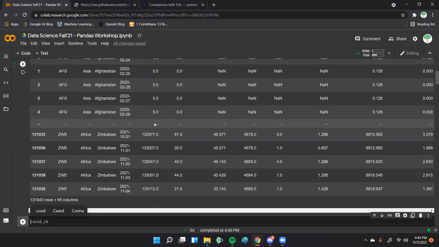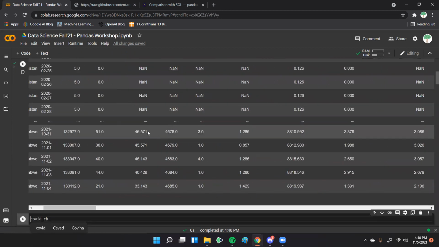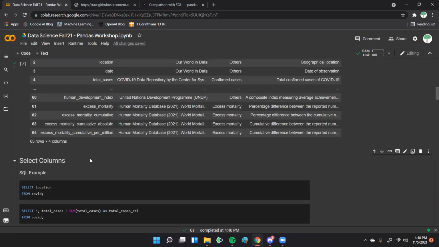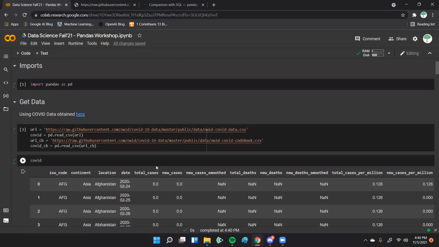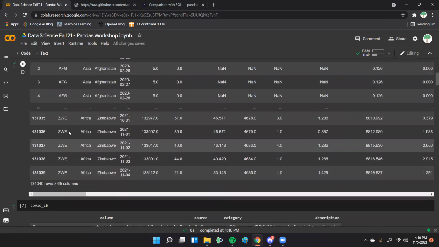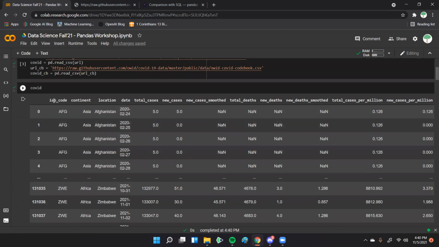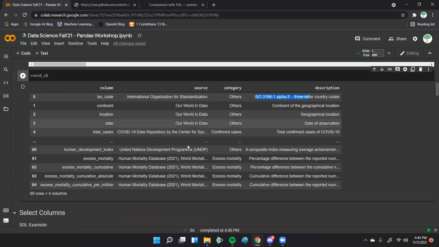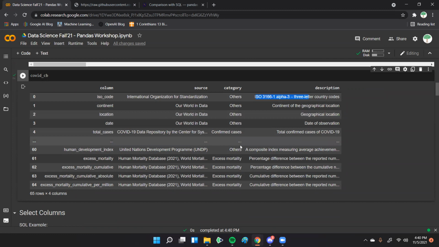So I'm gonna restart that. You can look at it all nicely if you want. And then I'm also gonna display the other table, what they call the code book. And this just describes what each column name is. So if we're looking at the data, it'll say we have this right here. And if we can find that, then we get the source of this data, the description and everything else. So we won't actually be using this too much, but if you wanted to actually understand what you're working with,